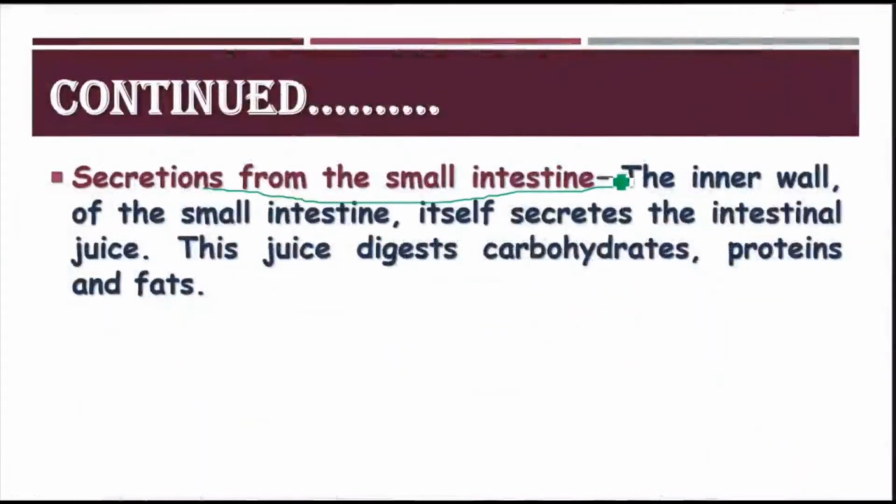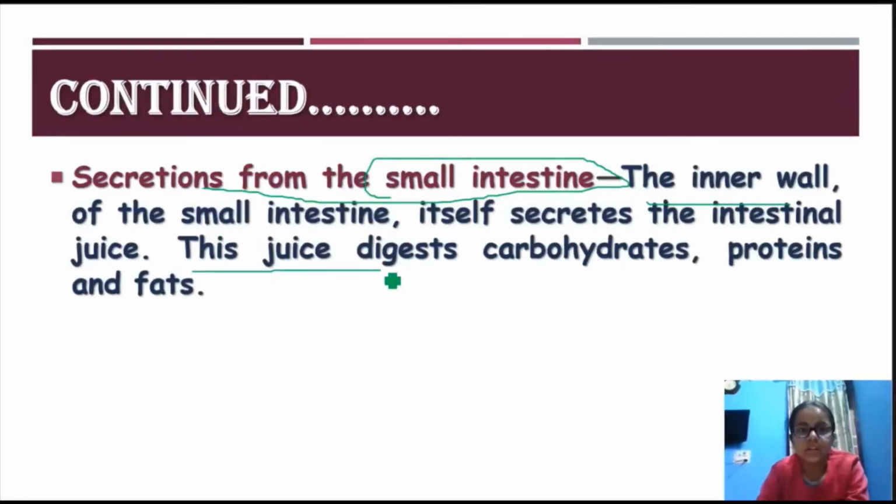So now we'll study the secretion from the small intestine. The inner wall of the small intestine itself secretes the intestinal juices. This juice digests carbohydrates, proteins, and fats.